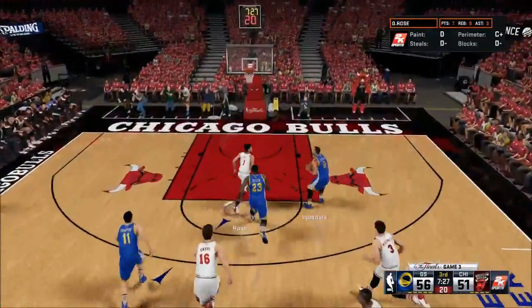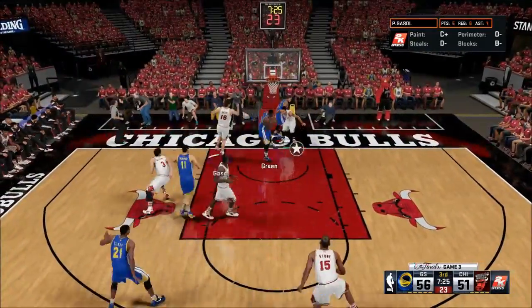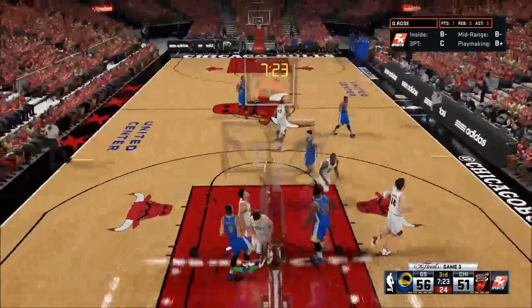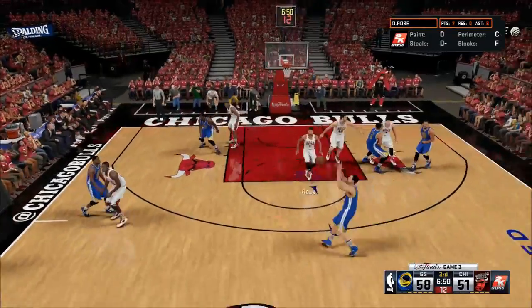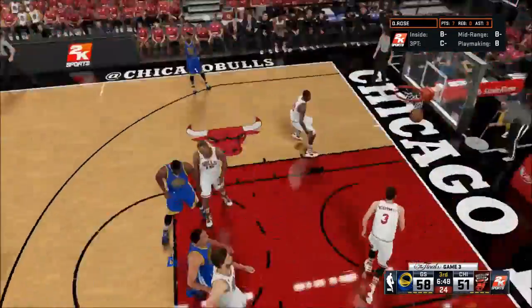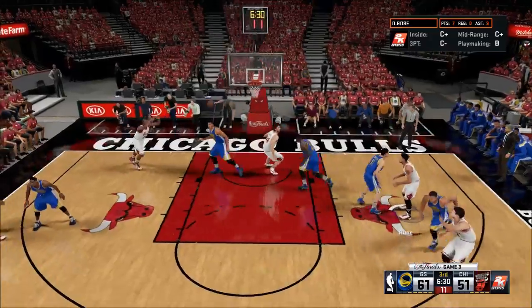But here, down by 5. Here's Iguodala on the break. It's a left-handed layup. Draymond Green rebound, put back. It's good. They have just more hustle than us so far in these first 3 games. Then Klay Thompson around the screen. Derrick Rose late to close out. That's 3 ball. They get that every single time.